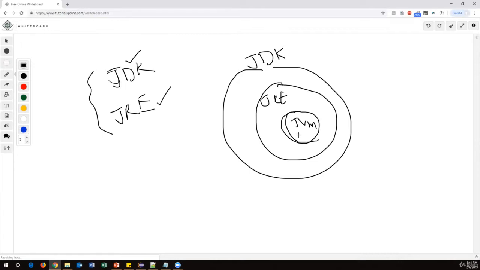So basically JVM is there everywhere. If you have a Java development kit installed in your system, by default JVM will be there. That is the main core component which will work with Java. Internal changes will be done by the JVM. These are the three important components we have in Java: JDK, JRE, JVM. JDK is used for developing your Java applications. JRE is used for running your Java applications.